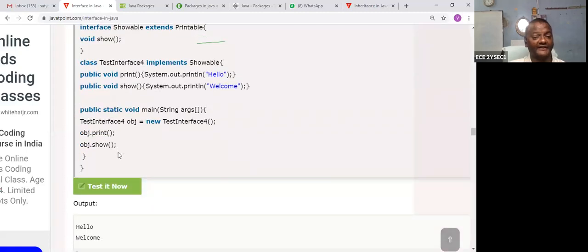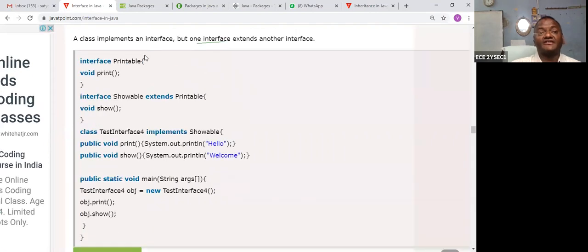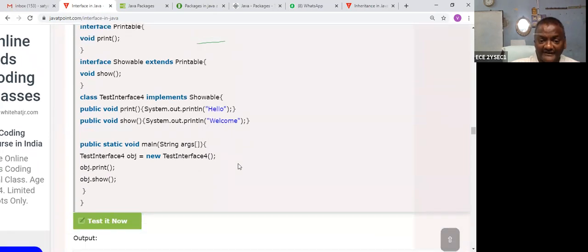Let us take some third class implementing the interface. Then you write the print of hello, and print of Showable as well. Now objects are created in another class. The methods are public, so you should create an object. Objects are always created in a class. So in the test interface, new object, then object dot print and object dot show.